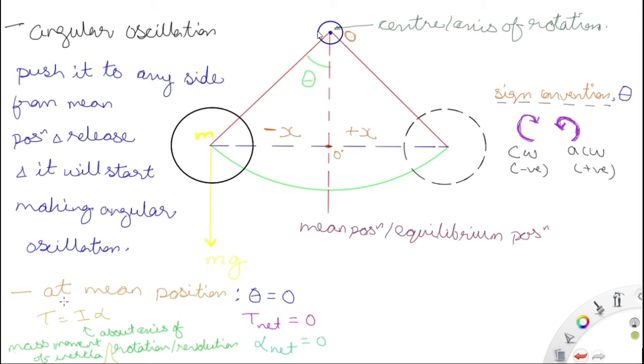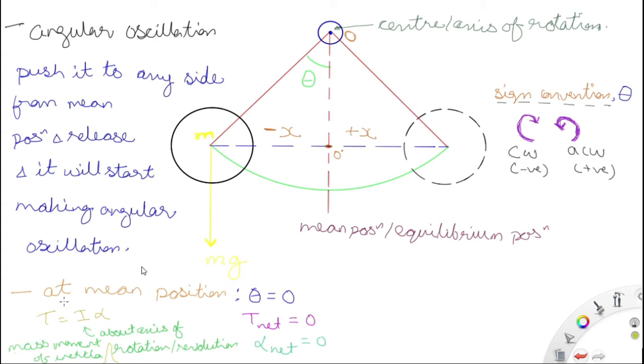The axis is perpendicular to the plane of this paper. So about the center of axis of rotation, this theta is the angular displacement. Now this is the minus x direction from the origin, and this is the positive x direction from the origin. The sign convention for theta is clockwise is negative and anti-clockwise is positive. The anti-clockwise theta will give you positive x and clockwise theta will give you negative x.